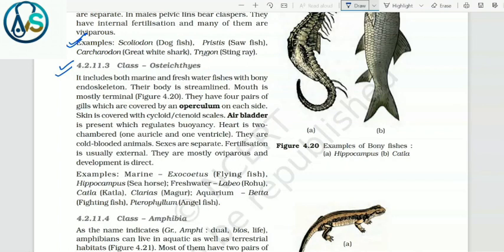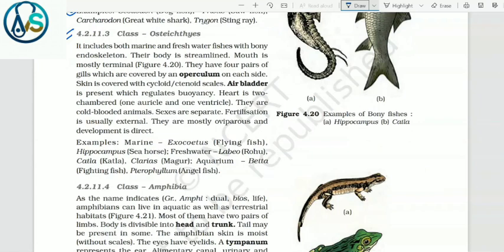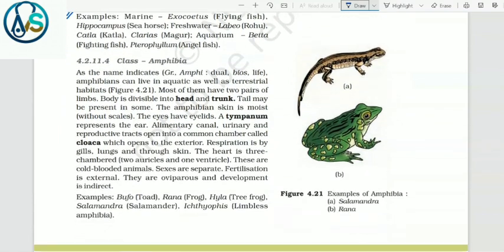They are cold-blooded animals. Sexes are separate. Fertilization is usually external. They are mostly oviparous and development is direct. Examples: marine Exocoetus, flying fish; Hippocampus, that is seahorse; freshwater Labeo, that is rohu; Catla and Clarias, magur; aquarium Betta, that is fighting fish; and Pterophyllum, that is angelfish.